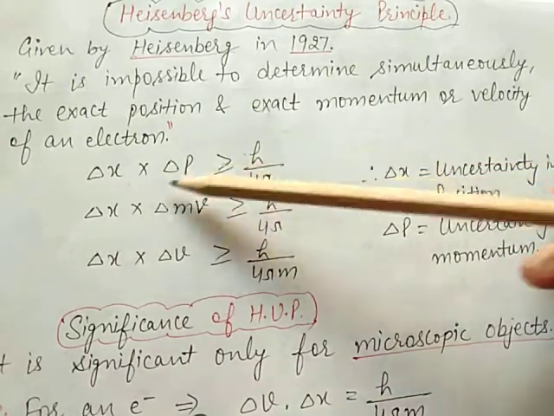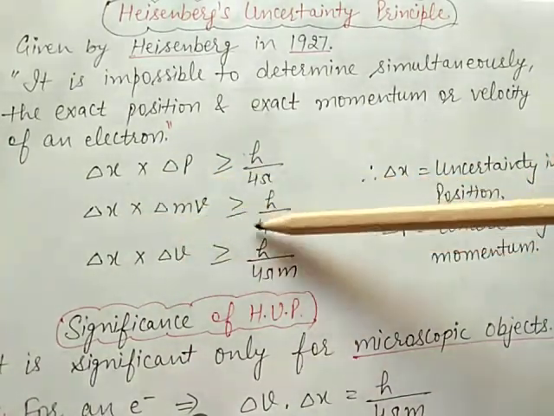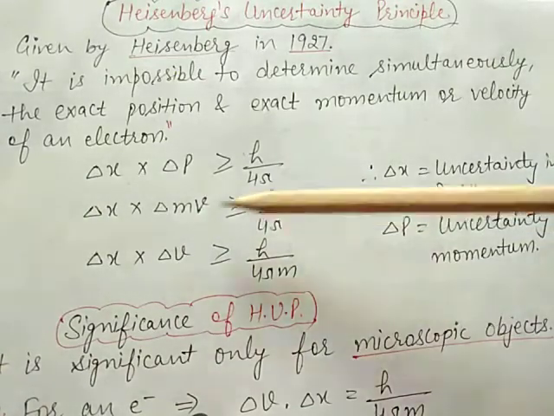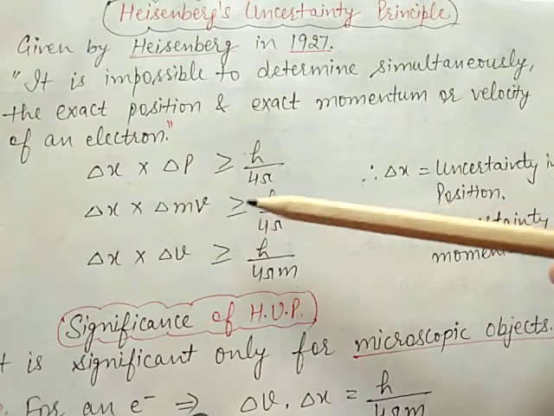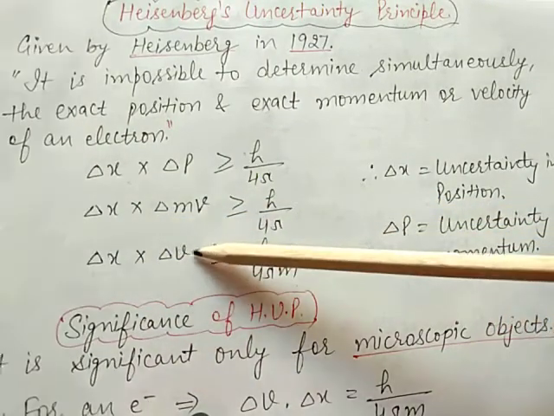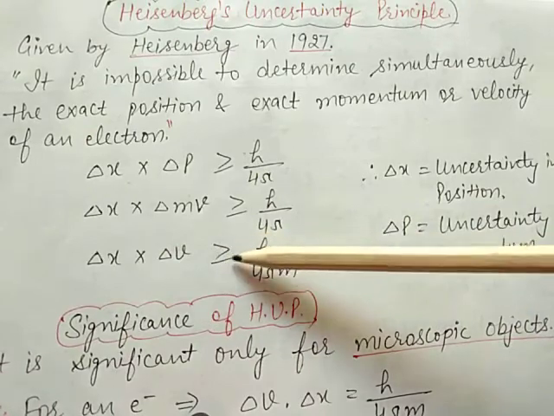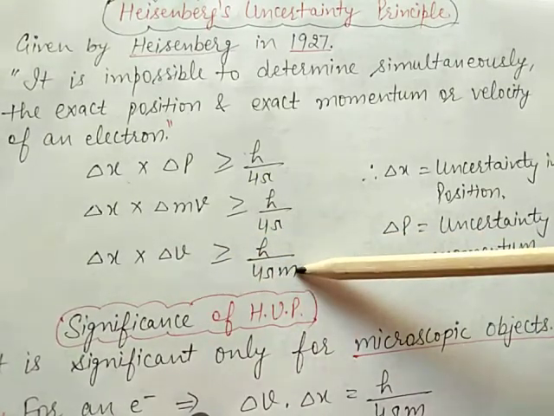After putting the value p is equal to mv, this equation becomes delta x into delta v is greater than or equal to h upon 4 pi m.